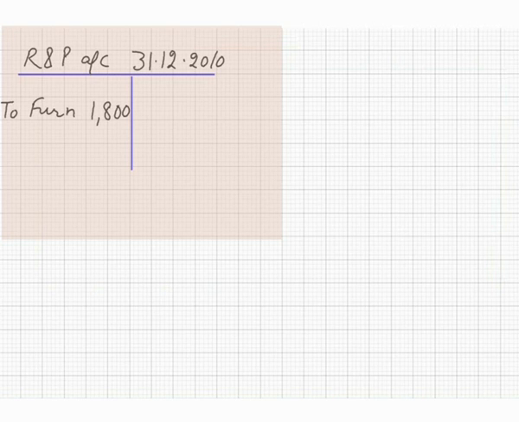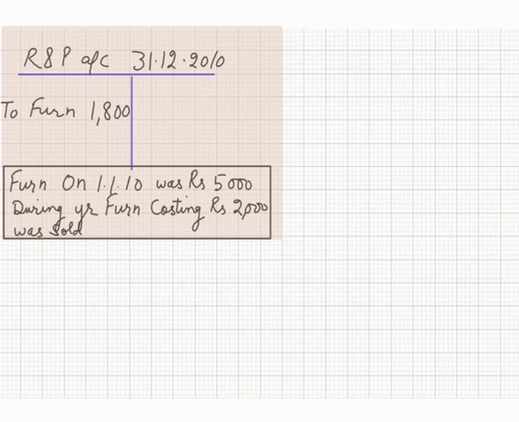And additional information is furniture as on 1st January 2010 was 5,000 rupees. During the year, furniture costing rupees 2,000 was sold. It means we have sold the furniture, but its cost was 2,000, but we have sold it only for 1,800 rupees. It means there's a loss of rupees 200.